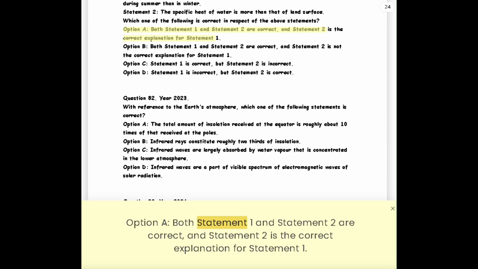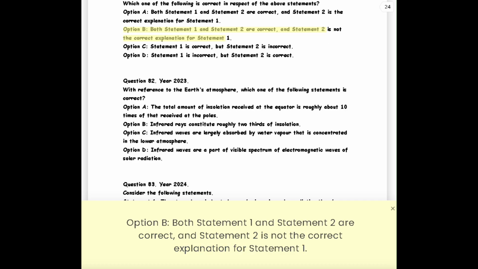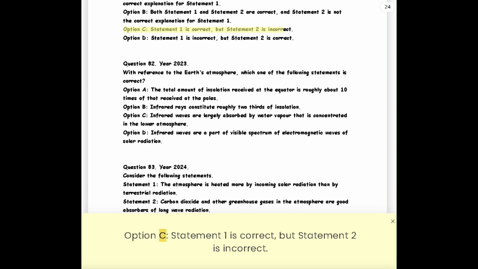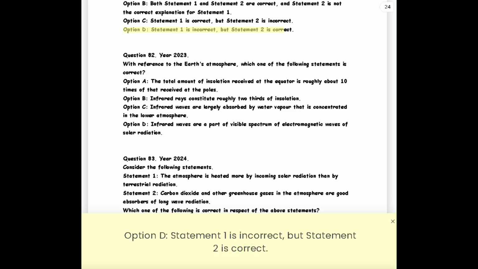Option A. Both Statement 1 and Statement 2 are correct, and Statement 2 is the correct explanation for Statement 1. Option B. Both Statement 1 and Statement 2 are correct, and Statement 2 is not the correct explanation for Statement 1. Option C. Statement 1 is correct, but Statement 2 is incorrect. Option D. Statement 1 is incorrect, but Statement 2 is correct.